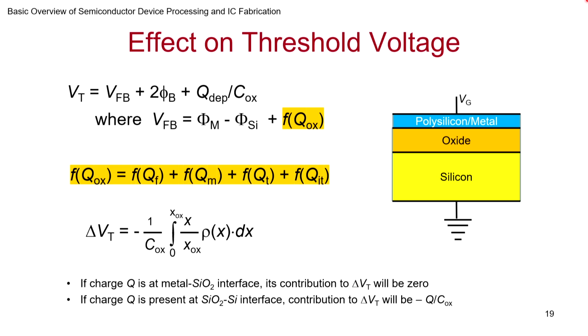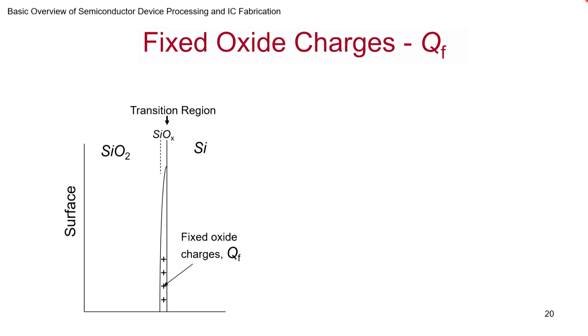So let's dive into it and look at a little more physics as well as the processing aspects. Oxide fixed charges. This is the surface SiO2, as we learned, located at the transition region where you have SiOx. How does it affect your Vt? They are all located right at the interface, so it will have full impact: the total QF divided by Cox.